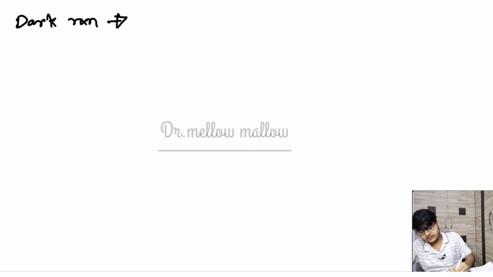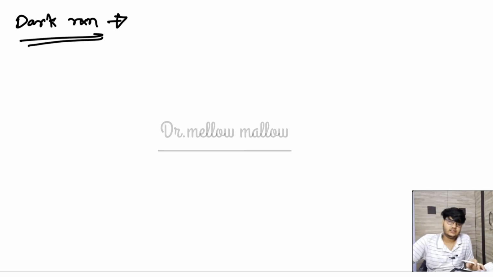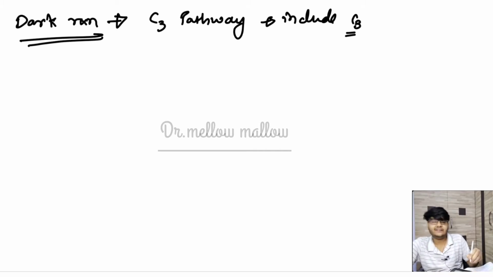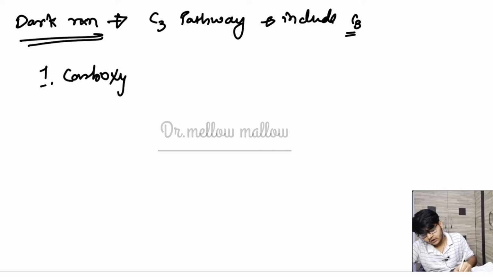Sir, what is a special thing about dark reaction? See guys, in the dark reaction, if we are talking about the C3 pathway, that means that it will include the C3 cycle, or the Calvin cycle. We say that there are 3 steps, and I want you to learn those 3 steps. First one is called carboxylation, second one is called reduction, and third one is called regeneration.